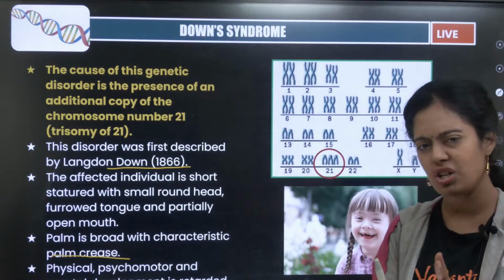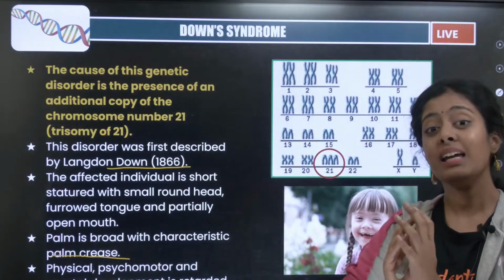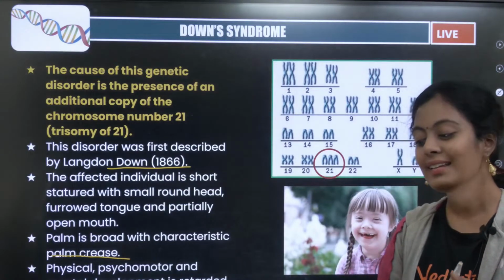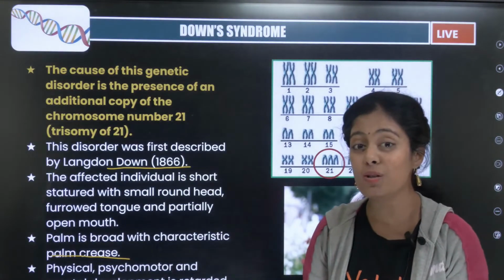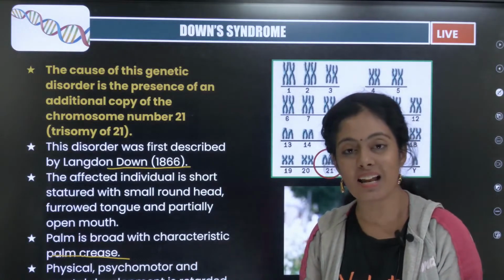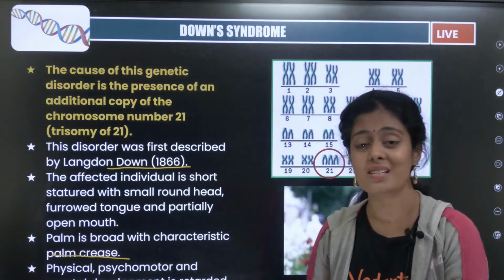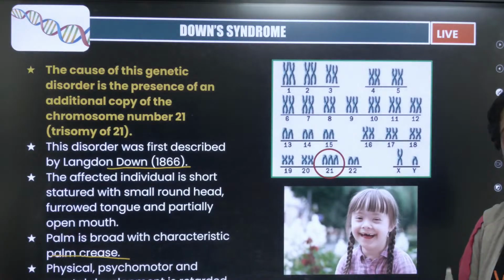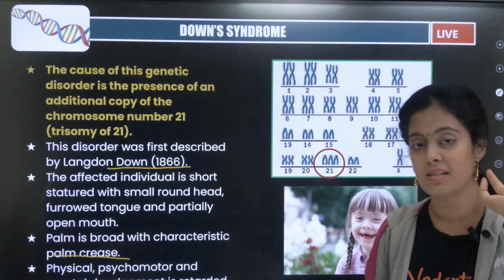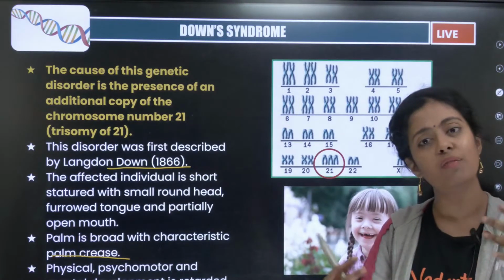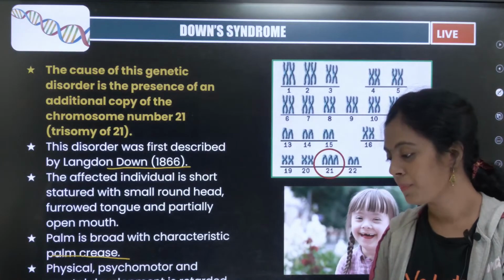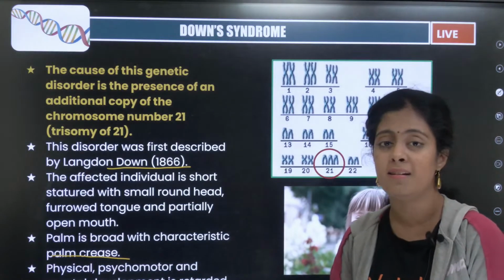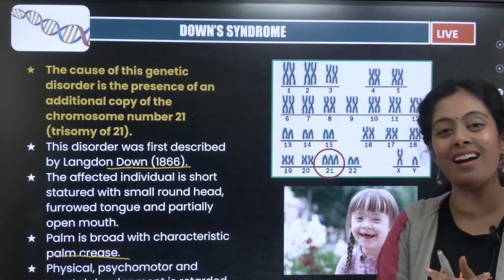But now, say within about 10 years, you can actually find out if your child has this kind of condition, any chromosomal abnormalities, in the fetal stage itself. I think all of you are aware of amniocentesis. We can do amniocentesis, we can take the chromosome, we can see the karyotype. And still the decision is left to the parents, if they want to continue or not continue the pregnancy. Amniocentesis did not exist many years ago.